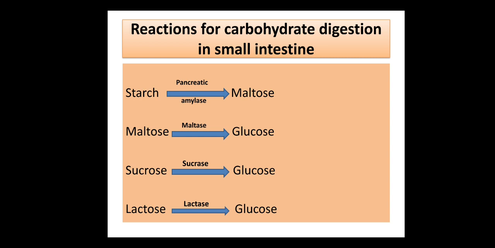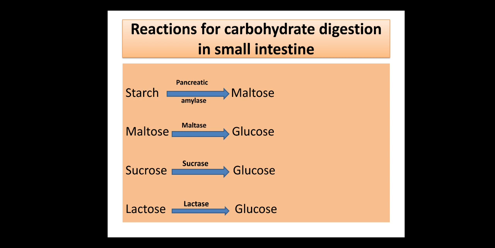carbohydrate. Now this maltose will be acted upon by maltase. It will change the maltose into glucose, which is a micromolecule. Yes or no? Micromolecule. And now sucrose, lactose. All these maltose, sucrose, lactose are partially digested carbohydrates, which have to change into the complete micromolecule, that is glucose. So maltose will be acted upon by maltase, sucrose by sucrase, and lactose by lactase, and all these change into what?